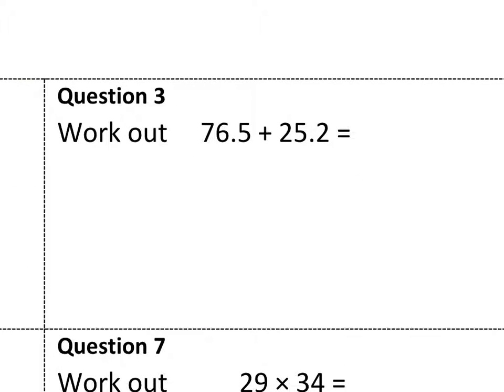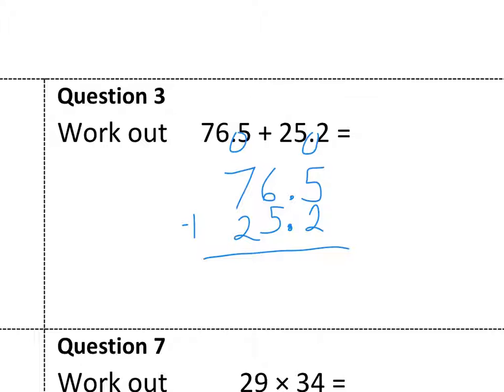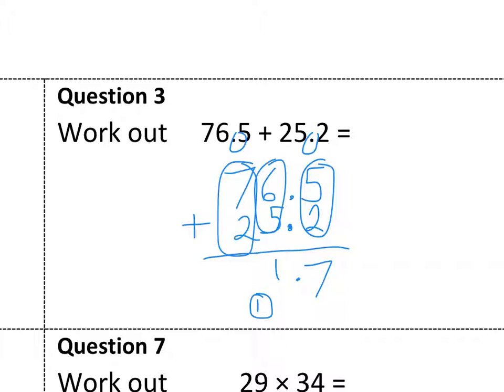I have to add these two together. 76.5. Really important when I do this, I line up my decimal points. And then I can just add as usual. 5 add 2 is 7, 6 add 5 is 11, 7 add 2 is 9, add 1 is 10. 101.7.